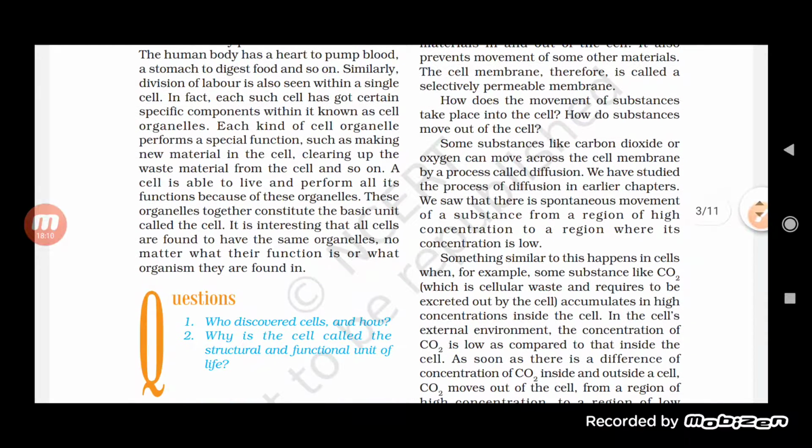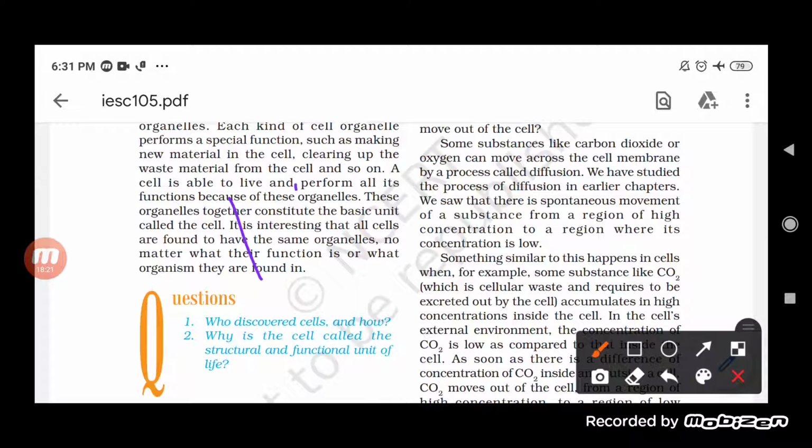We saw that there is a spontaneous movement of substance from a region of high concentration to a region where the concentration is low. Obviously, suppose you have taken two tanks, one filled up to the mouth and another filled only at the bottom, and then we connect both of them together. What will happen?